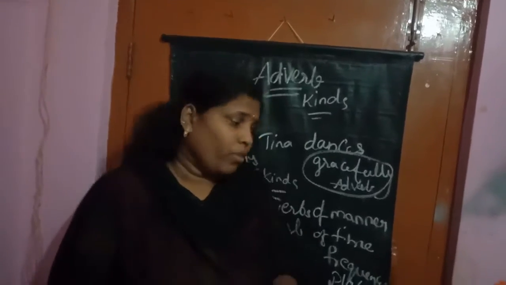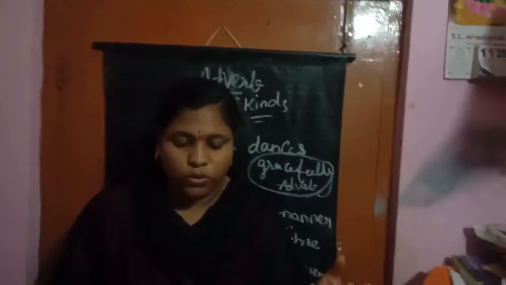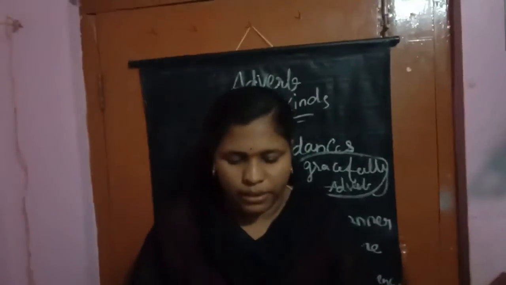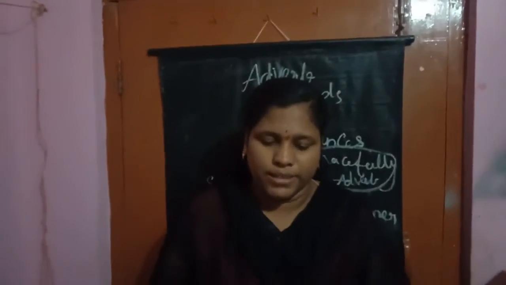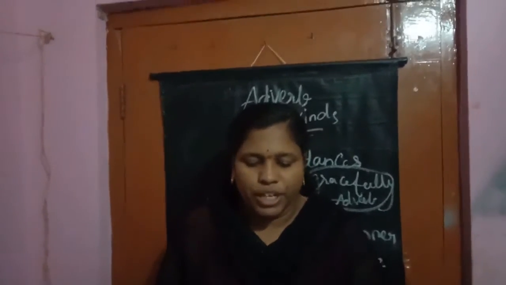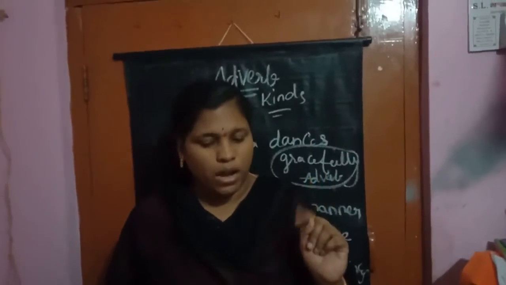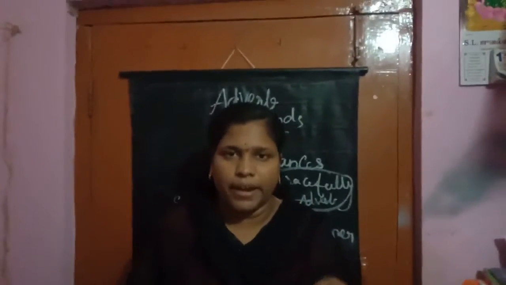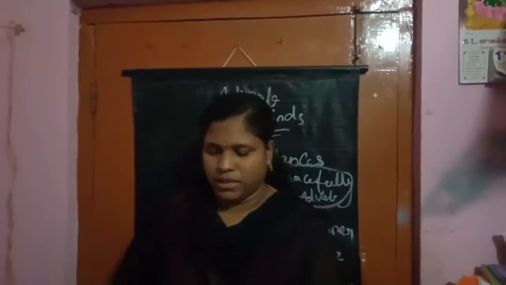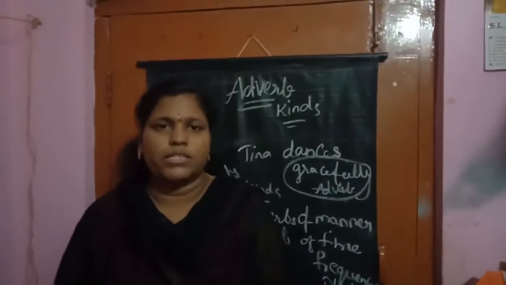Here I said degree. These are words that tell us the degree, means intensity of the action. I almost dropped the glass. She nearly missed the flight. I know the poem completely now. It has rained enough. Means what? To some extent it is. Intensity of the action, how it is done.